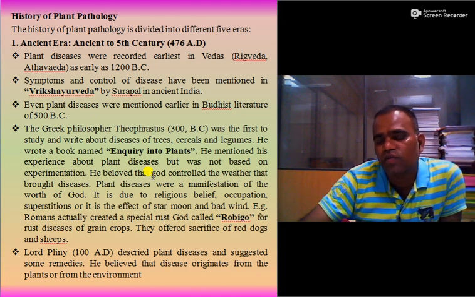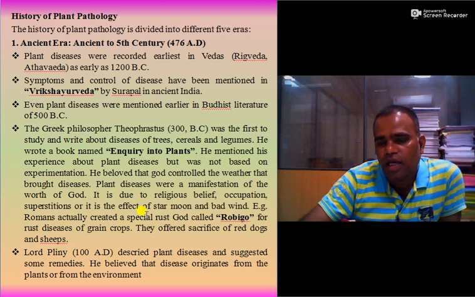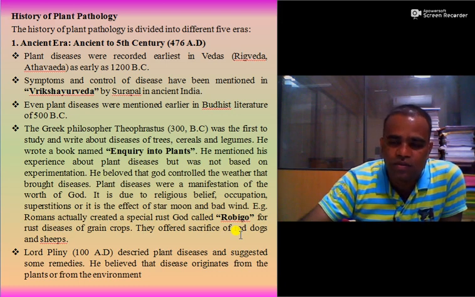There is one example in the history of the world that Romans actually created a special rust god called Robigo for rust diseases of grain crops, which cause very heavy losses in cereal crops, and to that god they sacrificed red dogs and sheep.